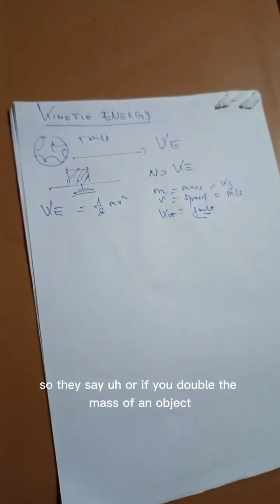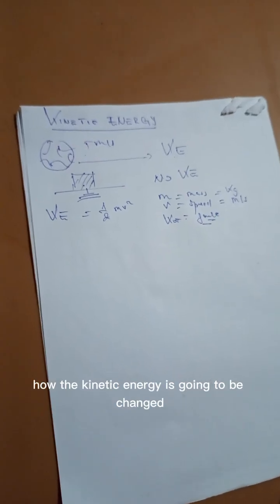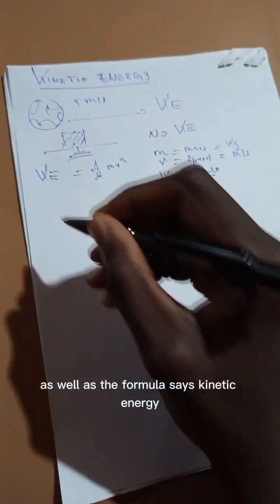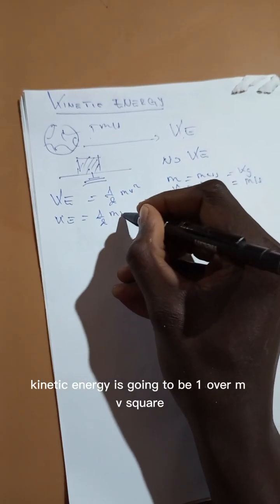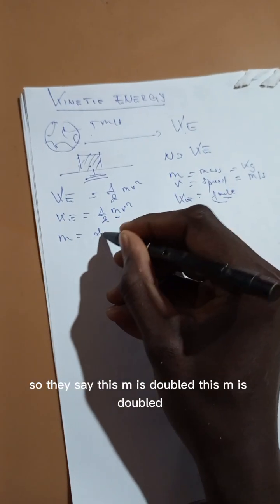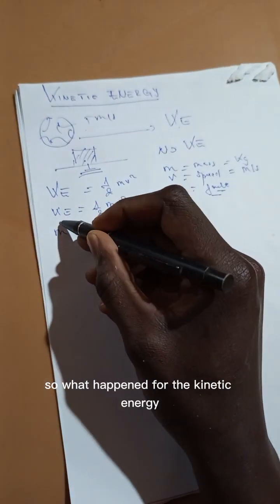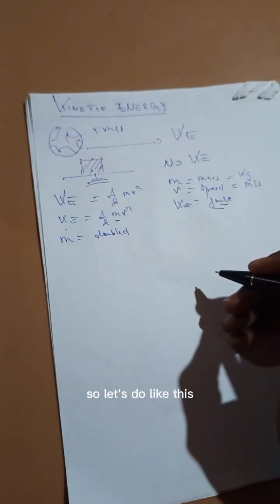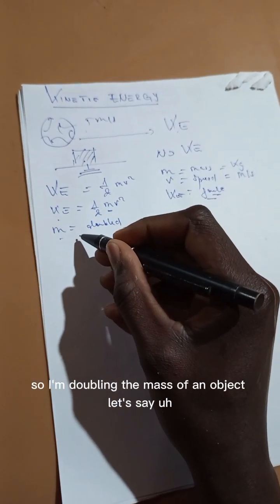So they say, if you double the mass of an object, how is the kinetic energy going to change? As the formula says, kinetic energy is 1/2 m v squared. They say this m is doubled. So what happens to the kinetic energy? Let's do it like this. I'm doubling the mass of the object.